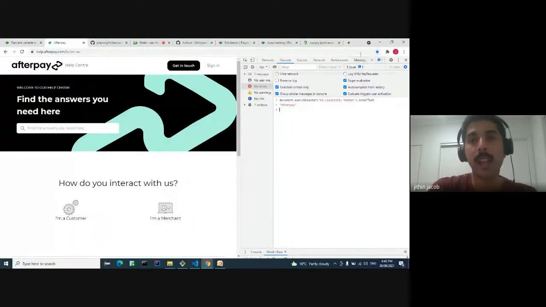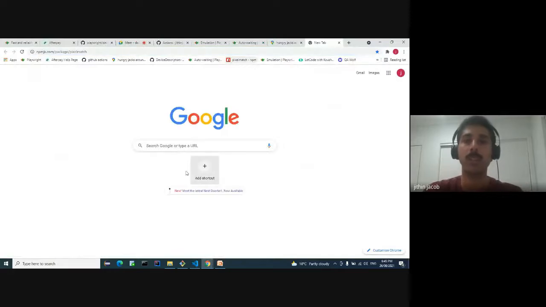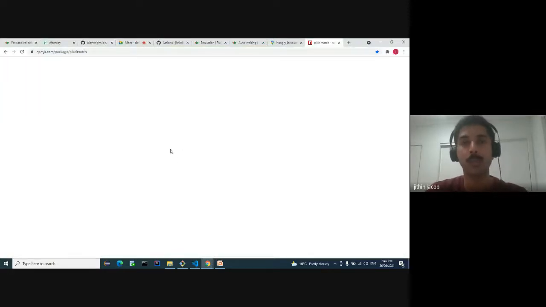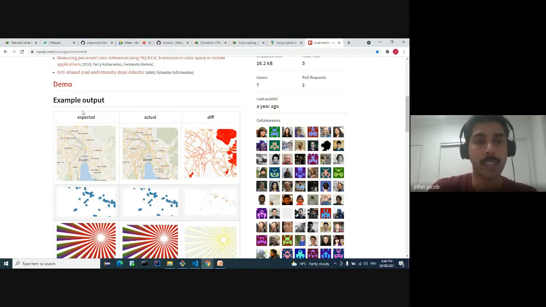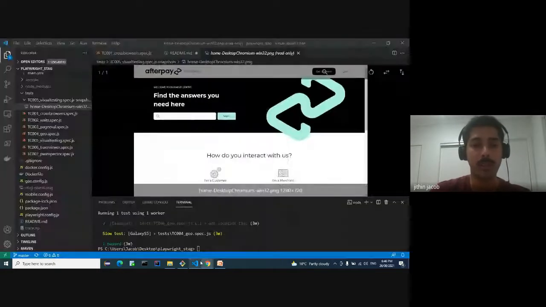Now let's go back and see the actual JS library behind Playwright itself. There is a JS library called Pixel Match. Suppose you are not using Playwright and you are using JavaScript, have a look at Pixel Match. It's very nice. They have given a sample output. Suppose this is the expected result I am storing in my code base. When the test case runs, I get an actual result. So there are small differences here, and if there are any differences, it will generate a visual difference snapshot. If the test case passes, then it will not generate these two screenshots. If the test case fails, then it generates an actual and a diff screenshot as well.